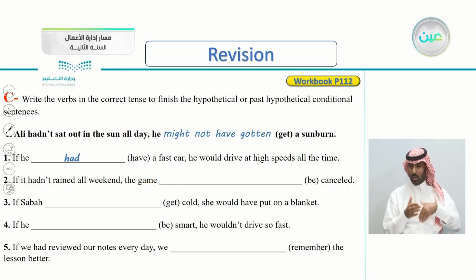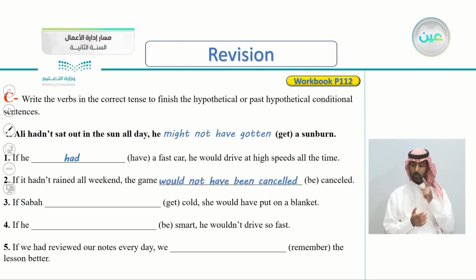So the game is cancelled now. This is a hypothetical situation. So what's the correct answer here? Let's check the answer now. The game would not have been cancelled. So again, if it hadn't rained all weekend, the game would not, it means I'm 100% sure, have been cancelled.